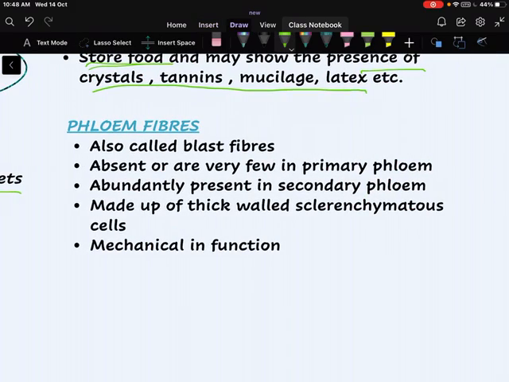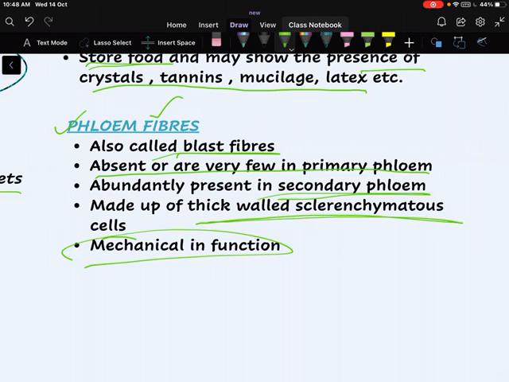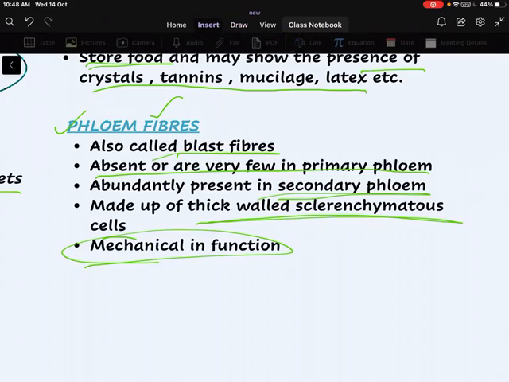Another type of cell present in phloem is phloem fibers. These are also called bast fibers. They are either absent or present in negligible numbers in the primary phloem, and are abundantly present in secondary phloem. That is, there is no limit in secondary phloem. These are made of thick-walled sclerenchymatous cells, and their main function is mechanical.